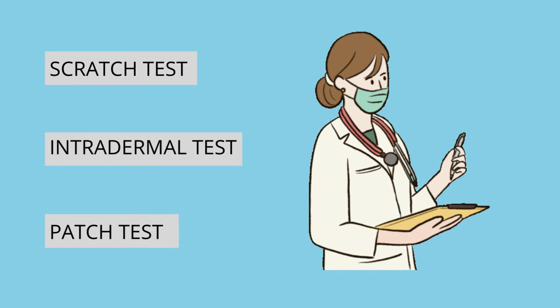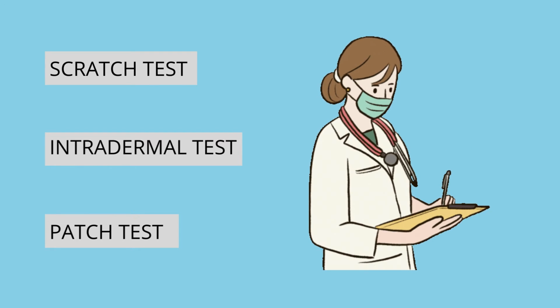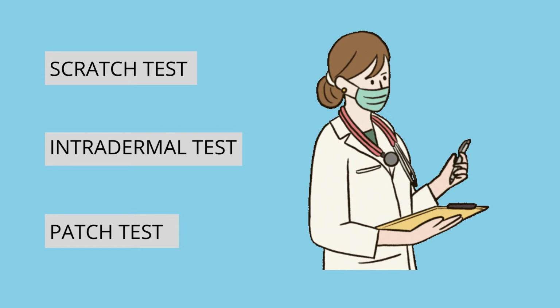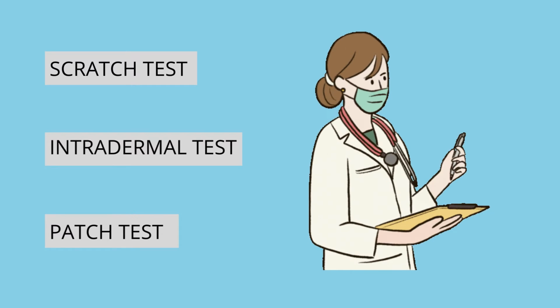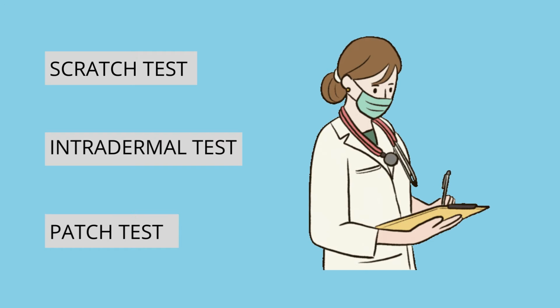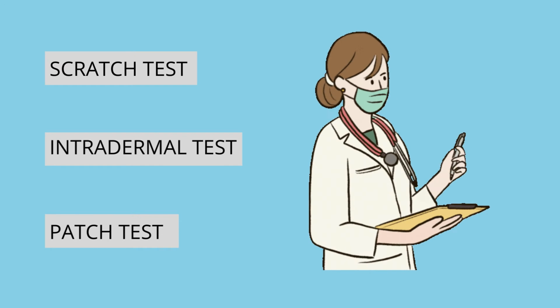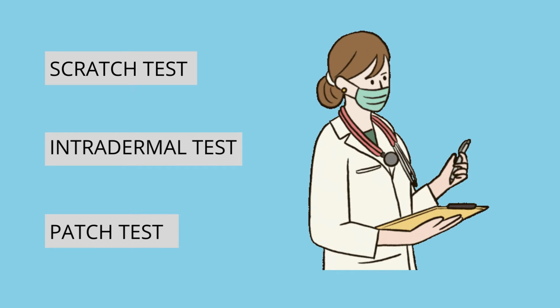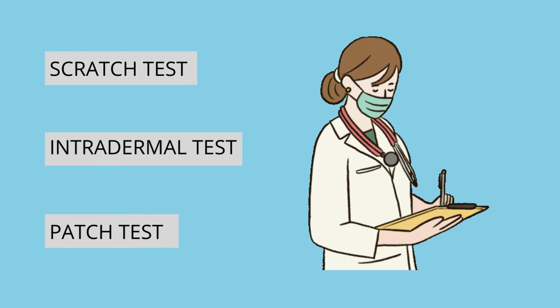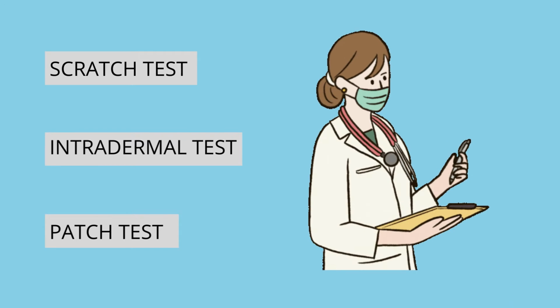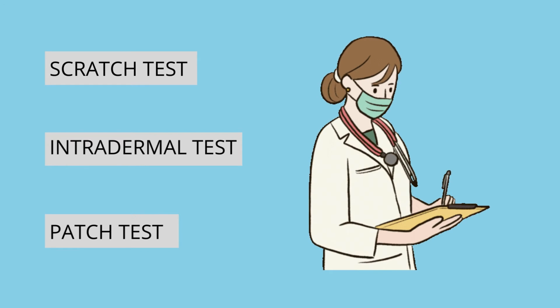Scratch test. The scratch test is also known as a puncture or prick test. It involves putting a drop of liquid that contains a substance you may be allergic to onto your forearm. The skin under the drop is then gently pricked. If there is localized redness, swelling, elevation, or itchiness of the skin over the test site, you are allergic to that specific allergen.